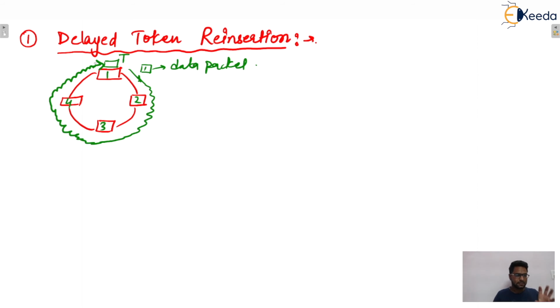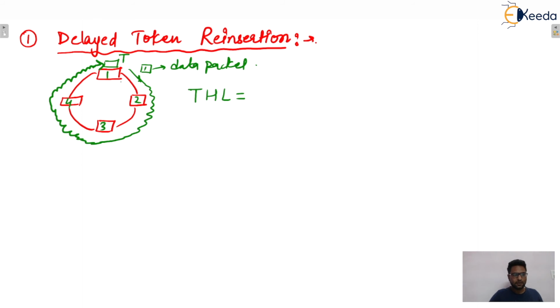So this strategy is the delayed token, isn't it? In this case, what will be the token holding time? Now you can see that after one complete circulation, the token will be released.